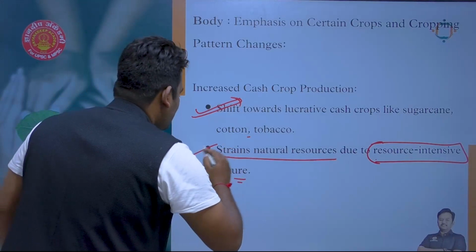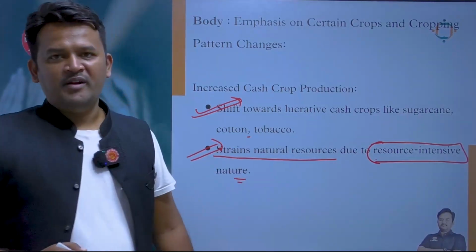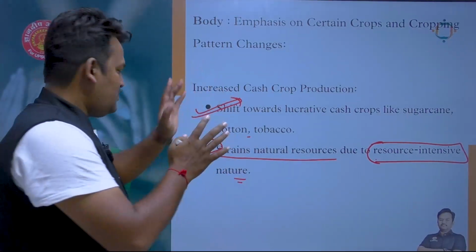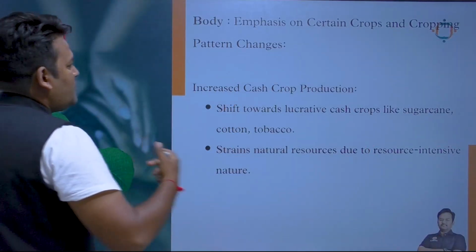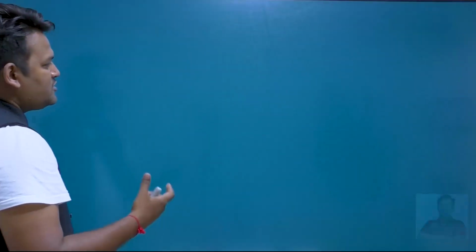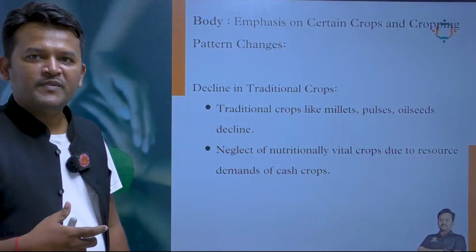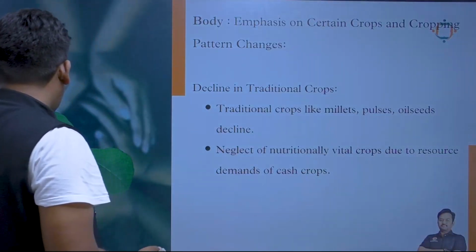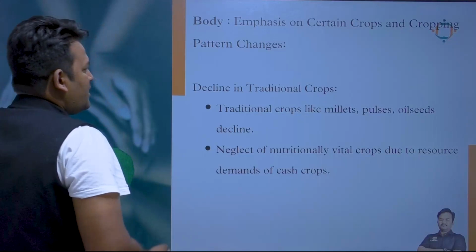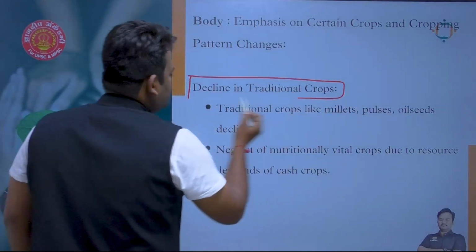Plus, it is not desirable, it is not sustainable in the long term, right? So this will form our first major point of the body. When we come to our second point, why there is a shift in cropping pattern, decline in traditional crops.